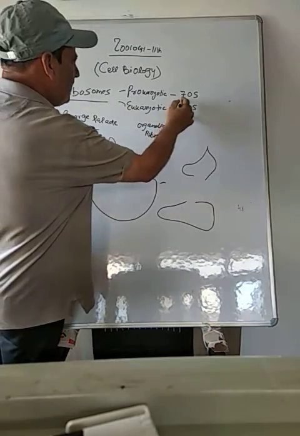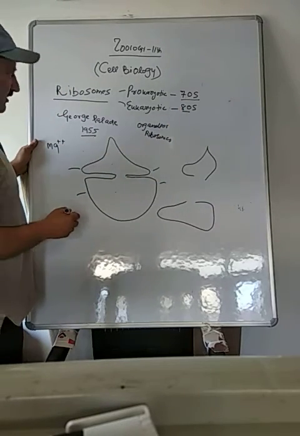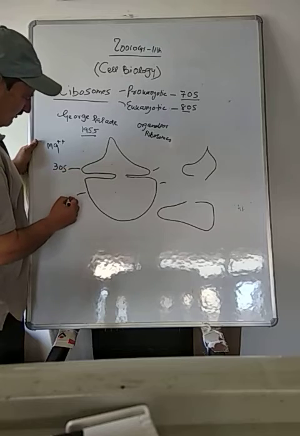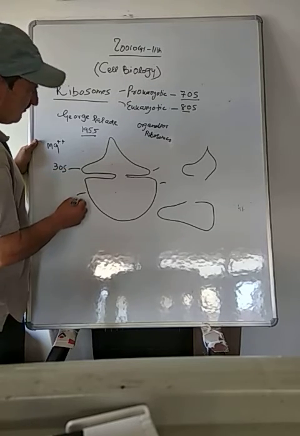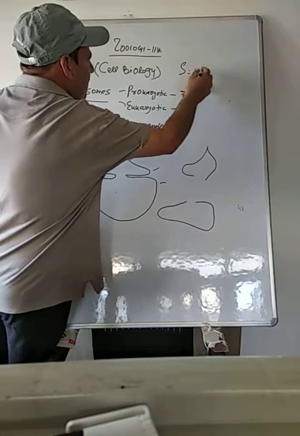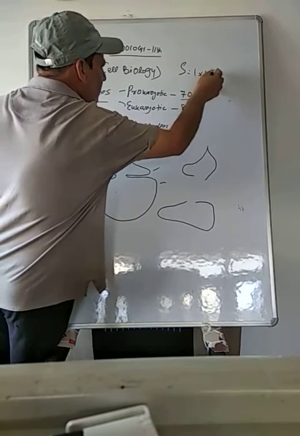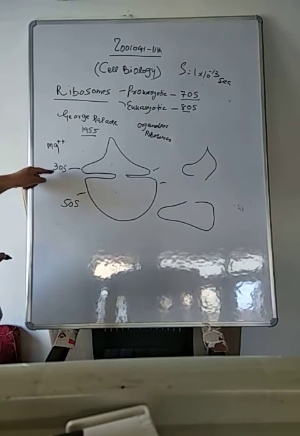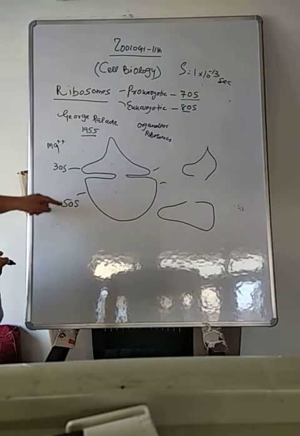If this is 70S, the smaller one is called 30S and the larger one is called 50S. Same, S is equal to 1 into 10 raised to power minus 13 seconds. The smaller one will take 30 into 1 into 10 raised to power minus 13 seconds for separation. The larger unit will take 50 into 1 into 10 raised to power minus 13 seconds.